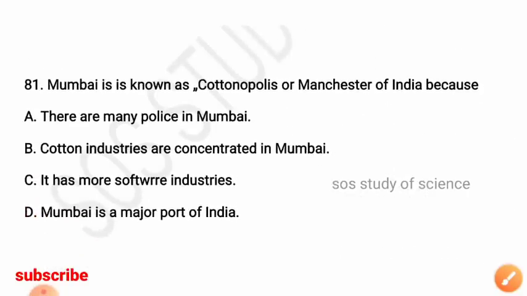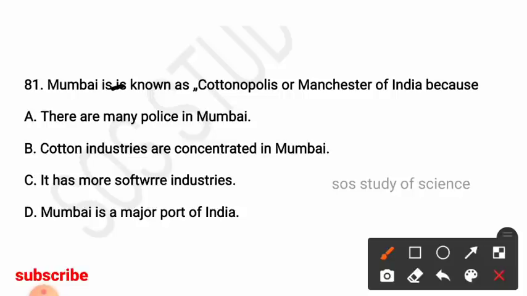Next question: Mumbai is known as Cotton Polis or Manchester of India because? Options: there are many police in Mumbai, cotton industries are concentrated in Mumbai, it has more software industries, Mumbai is a major port of India. So here the right answer is option B, cotton industries are concentrated in Mumbai. Okay, that is why it is called Cotton Polis or Manchester of India.